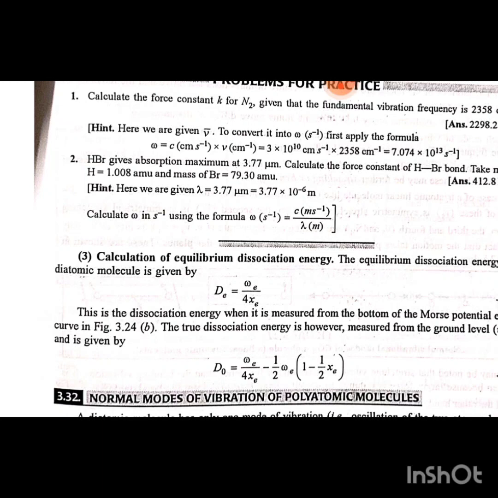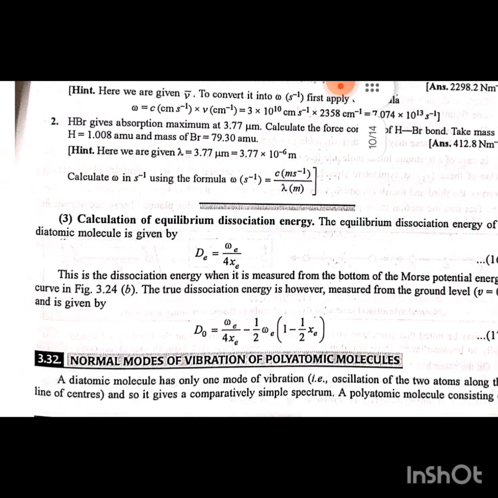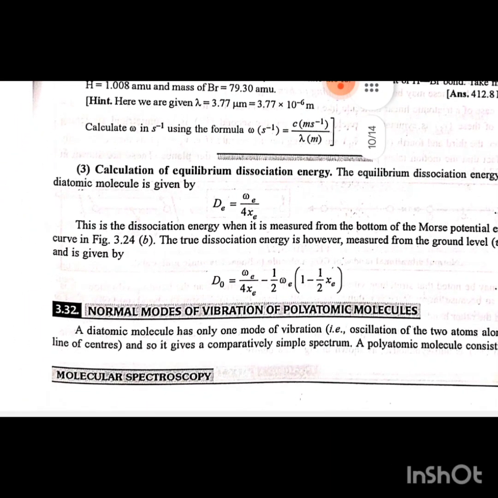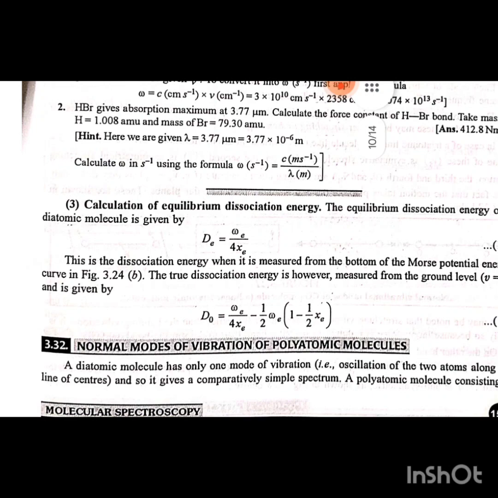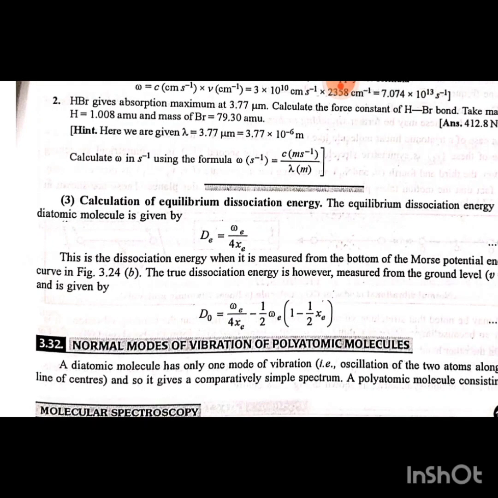and it is given by D0 equals ωe upon 4xe minus 1 by 2 ωe bracket start 1 minus 1 by 2 xe bracket close. 3.32 Normal modes of vibration of a polyatomic molecule. A diatomic molecule has only one mode of vibration, that is, oscillation of two atoms along the line of centers, and so it gives a comparatively simple spectrum.